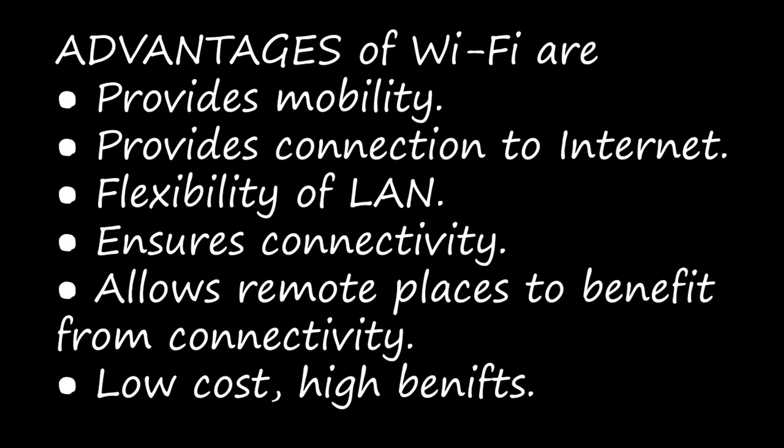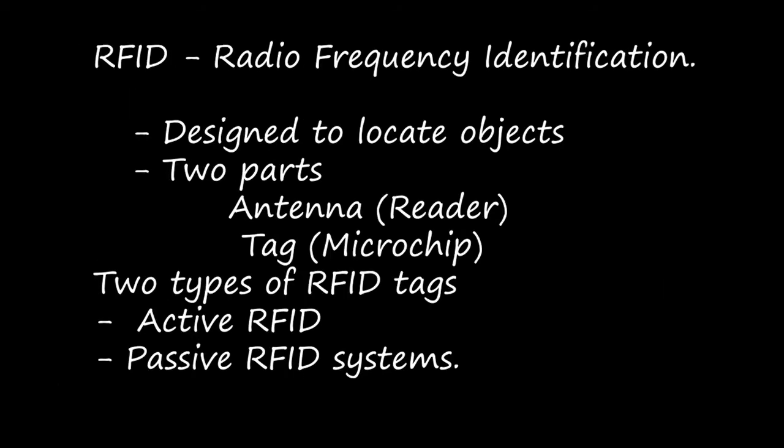The next one we are going to see is RFID. The expansion of RFID is radio frequency identification. RF stands for radio frequency and ID stands for identification.